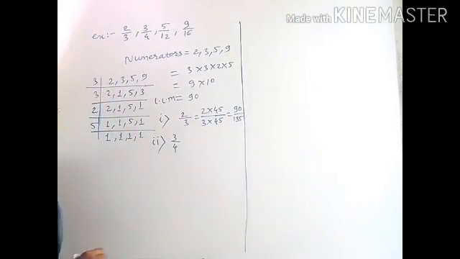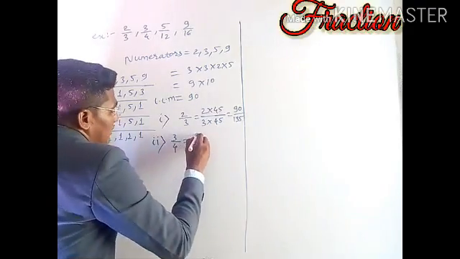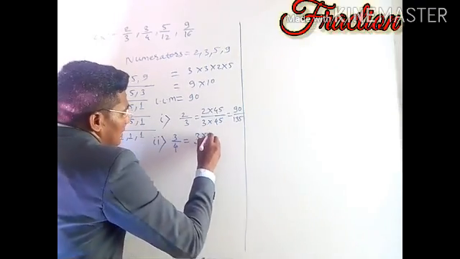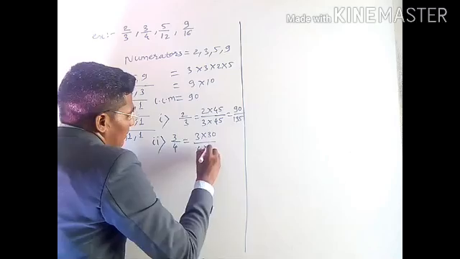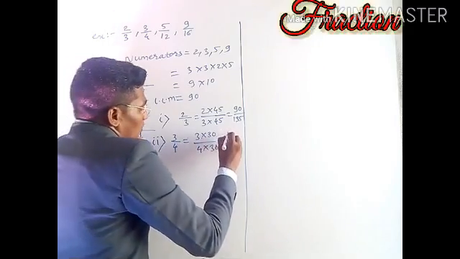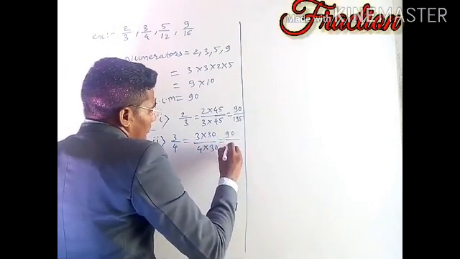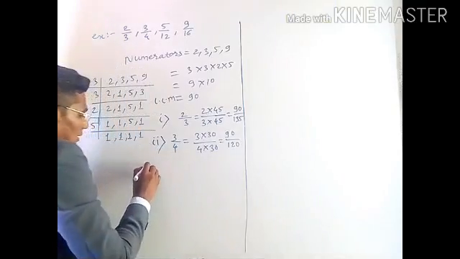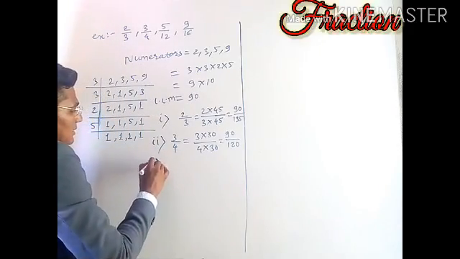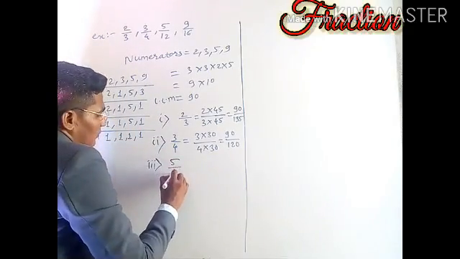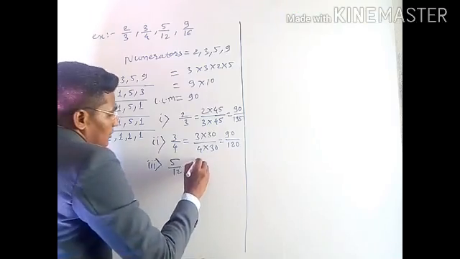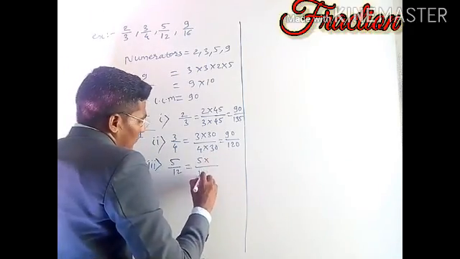The second fraction is 3 by 4. 3 multiplied by 30, and 4 multiplied by the same number, gives 90 upon 120.